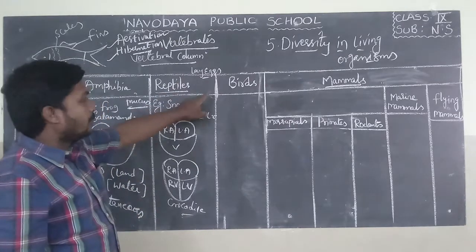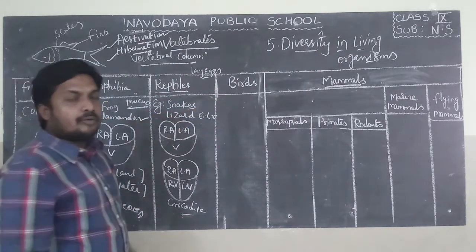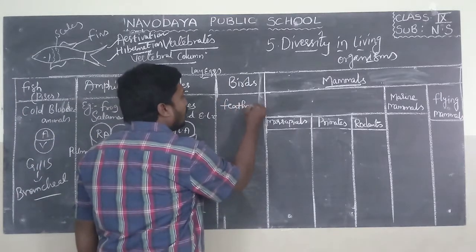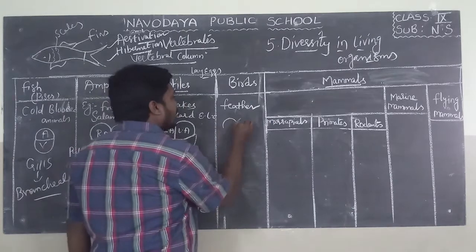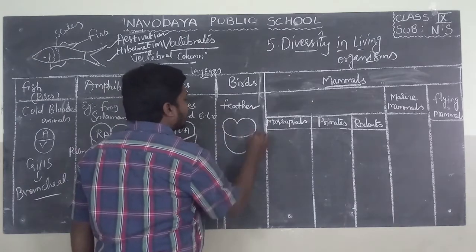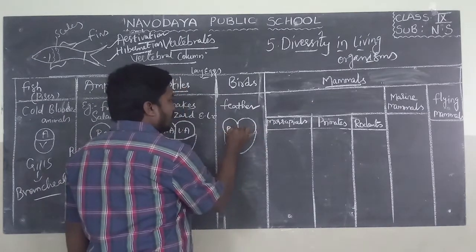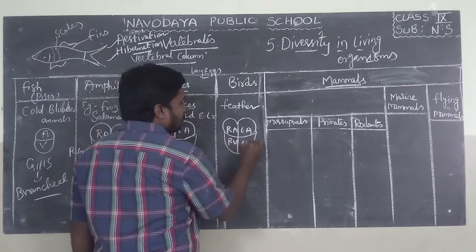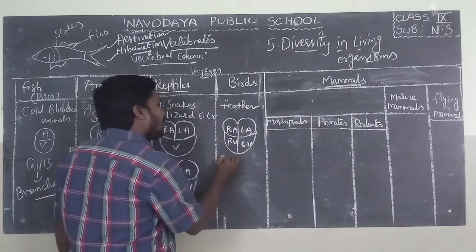Now I will explain about birds. Birds are flying animals. They have feathers on their wings, and they have a four-chambered heart, that is right auricle, left auricle, right ventricle, and left ventricle. They are oviparous animals.